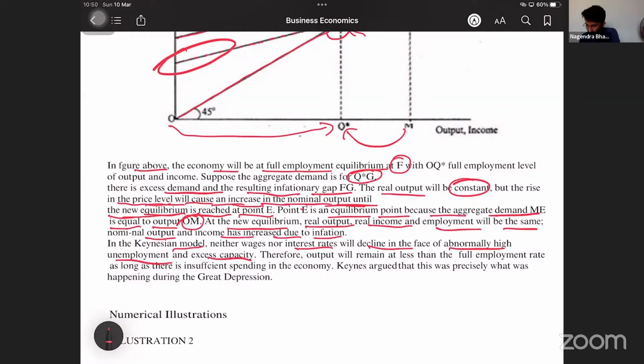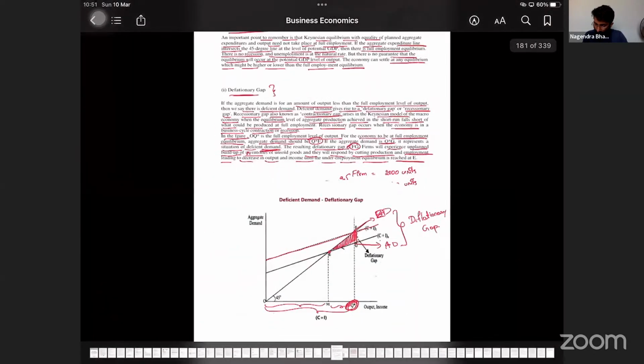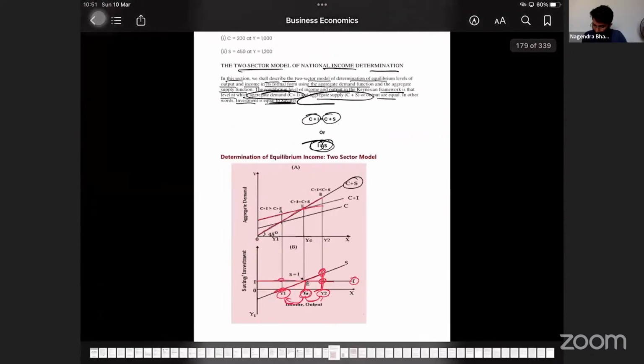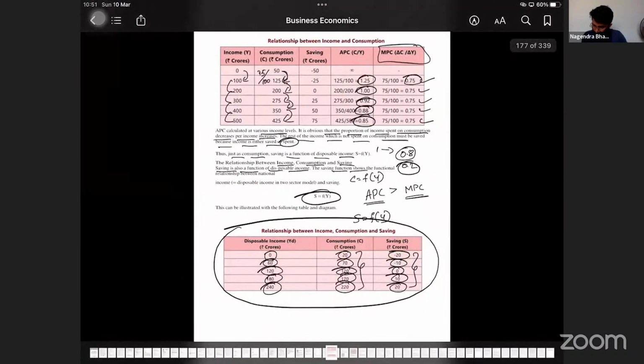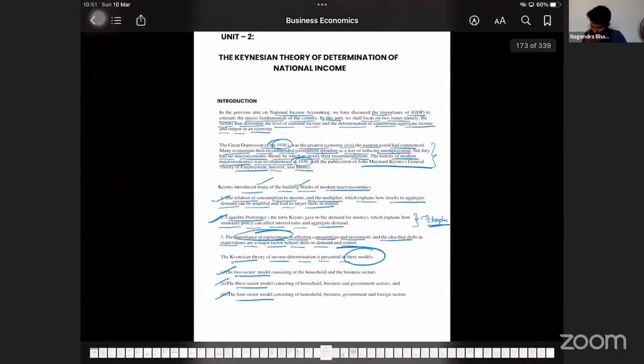Therefore, the output will remain at less than the full employment rate as long as there is insufficient spending in the economy. It's just an effect. Keynes argued that this was precisely what was happening during the Great Depression. Remember, we discussed the Great Depression at the beginning of the chapter, and what was the importance of Keynes' theory?